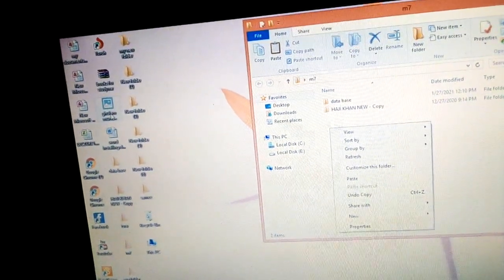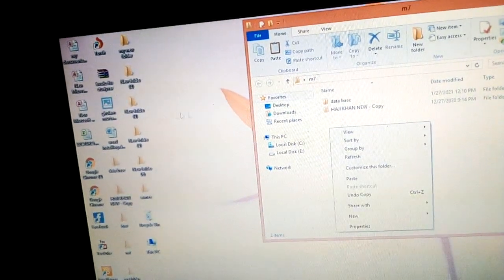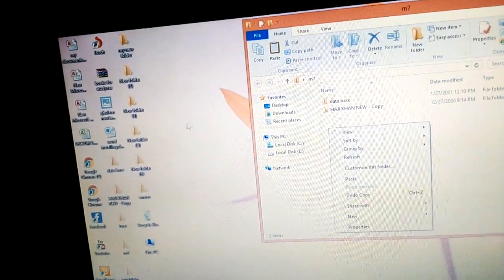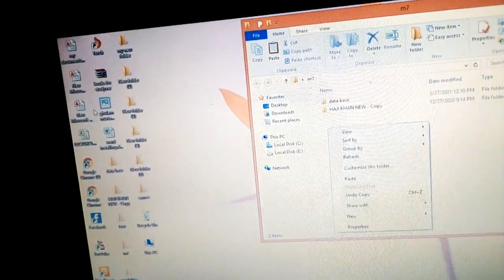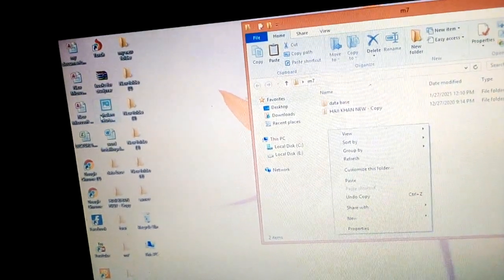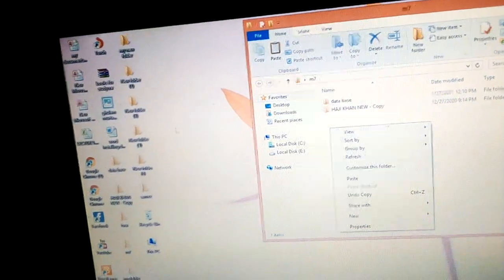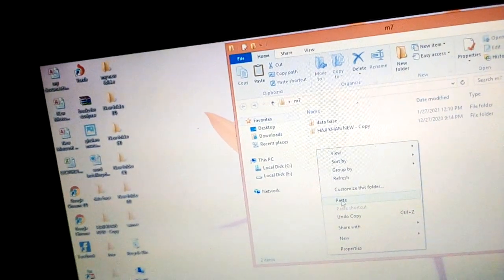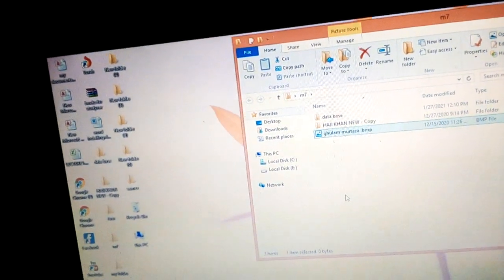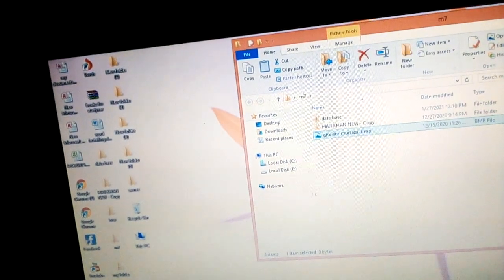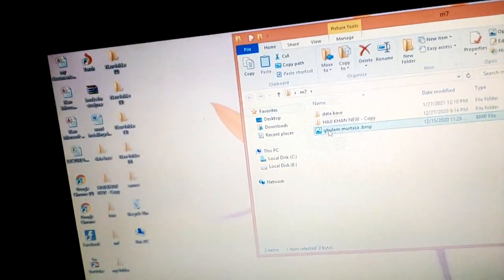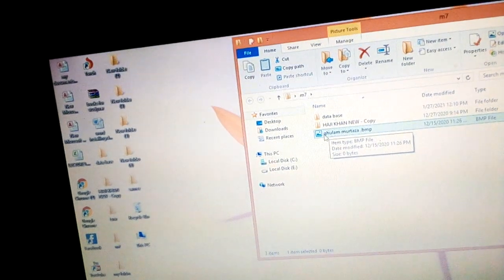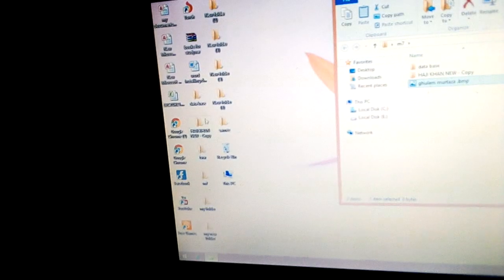This is another way to send a file from one folder to another folder. The folder will be deleted over here on our desktop. We will just click on paste, then it will be shown in the new folder M7. So it is showing over here, the folder of pictures, but there is no folder here because it is deleted from here.